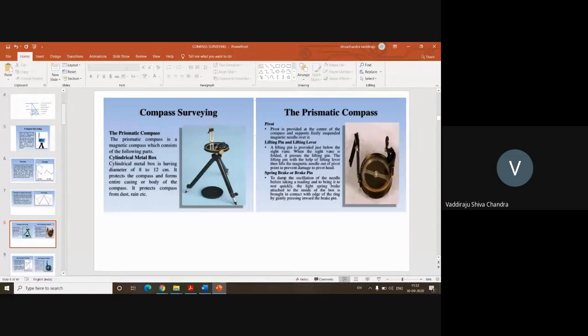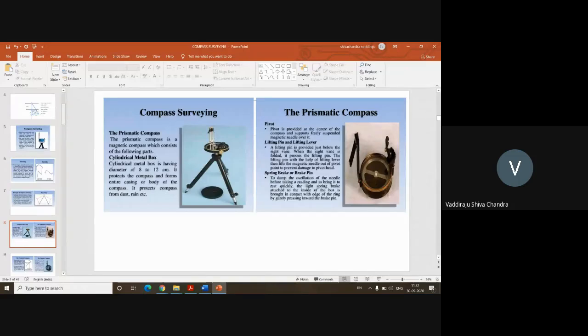And you will have a slit. This is called the object vane, and you will have a fine wire in this object vane, which is used to bisect the given object in the field. In the opening here you will have a fine wire. That wire should coincide with the object for which you want to take the angle.